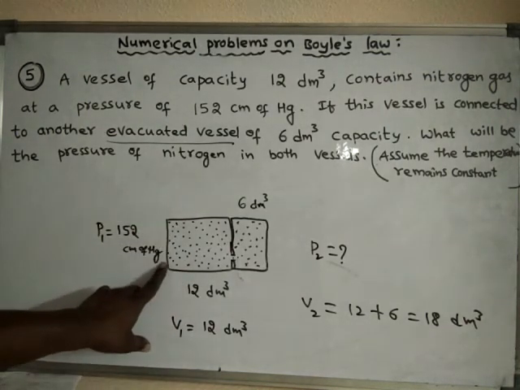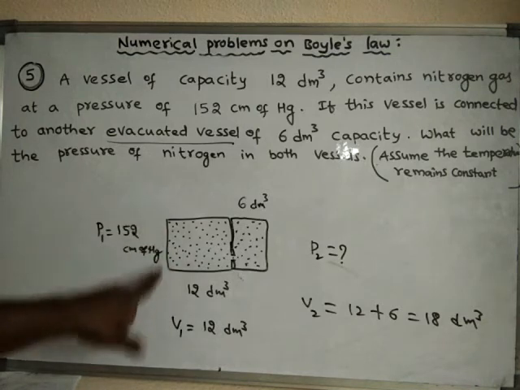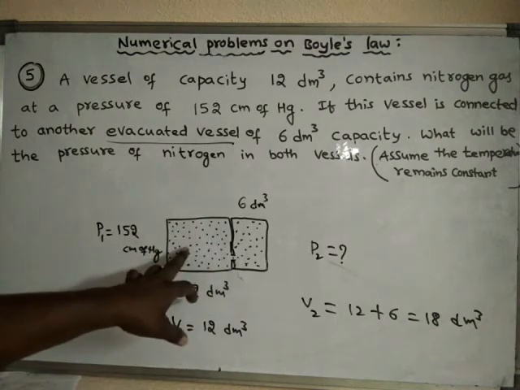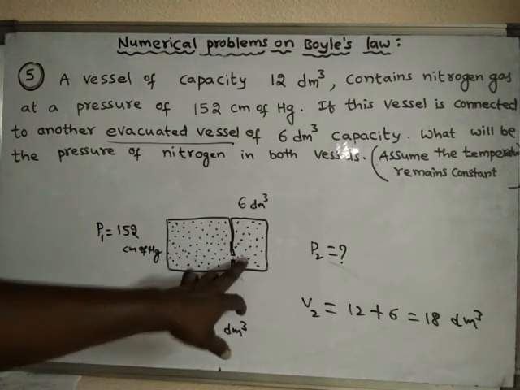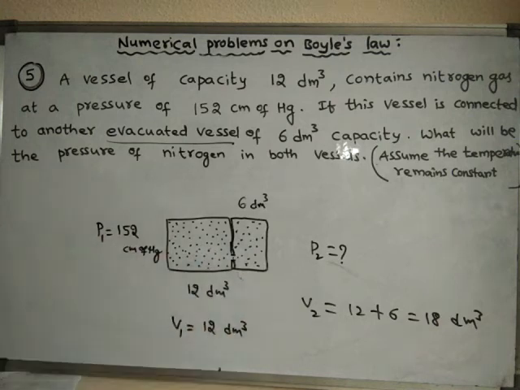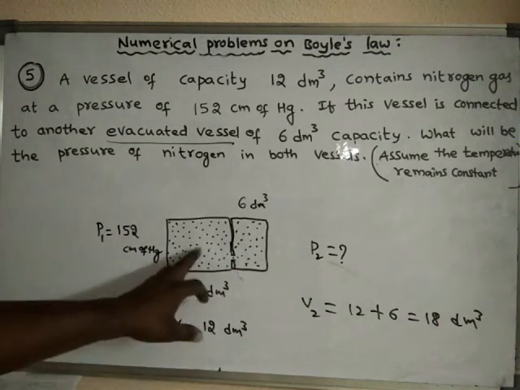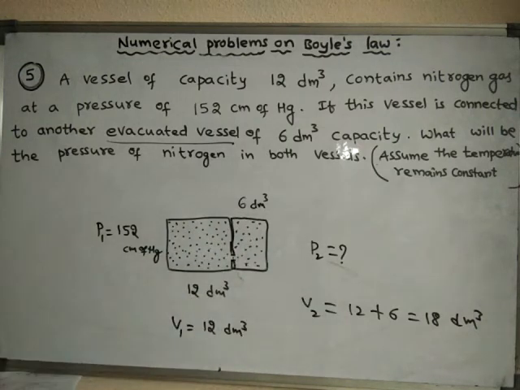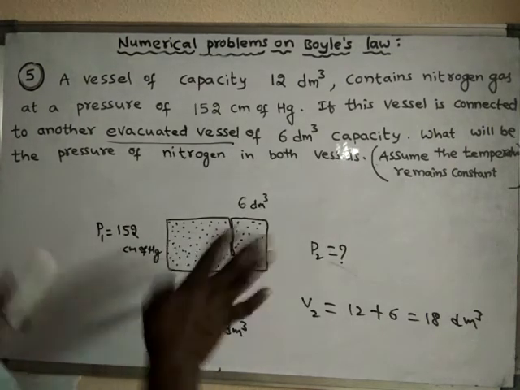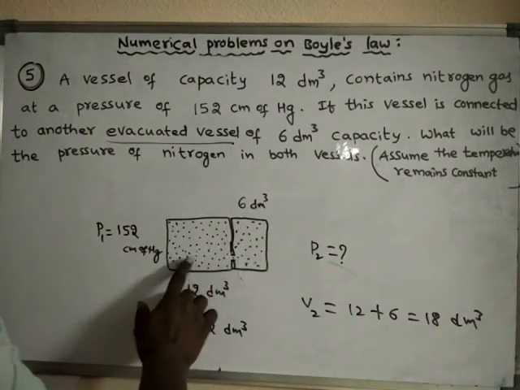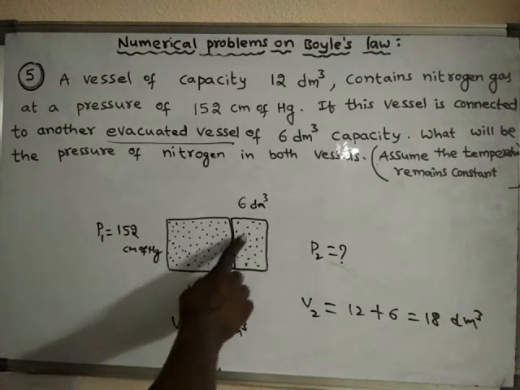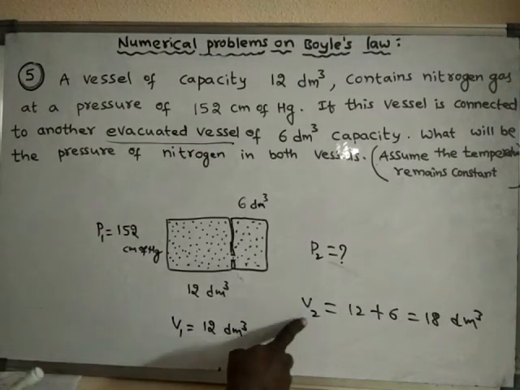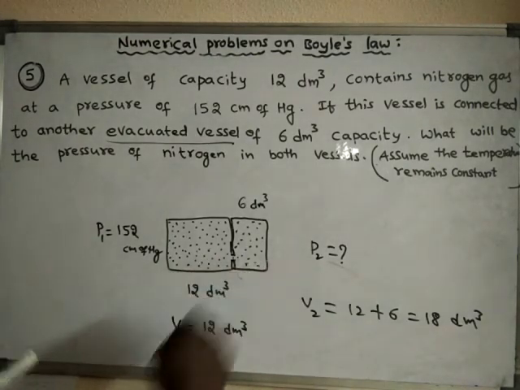That means the number of collisions on the wall of the container will decrease, because the number of molecules is decreased. The final pressure in both containers will be equal, because pressure is distributed equally. So we have to consider both the containers together, because the volume is calculated based on both containers.